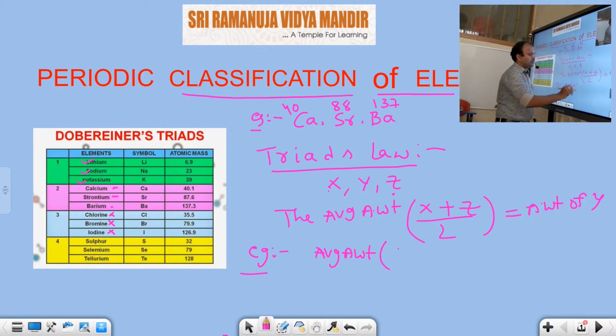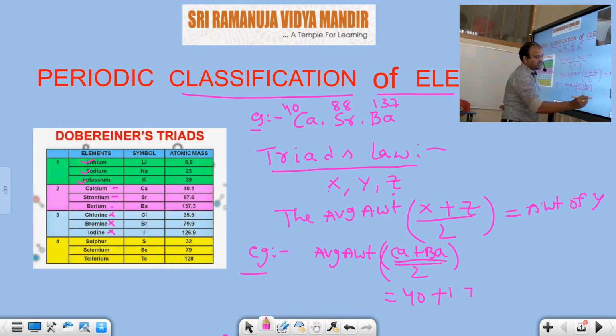Calcium plus barium, divided by 2. Calcium atomic weight is 40. Barium atomic weight is 137, divided by 2.